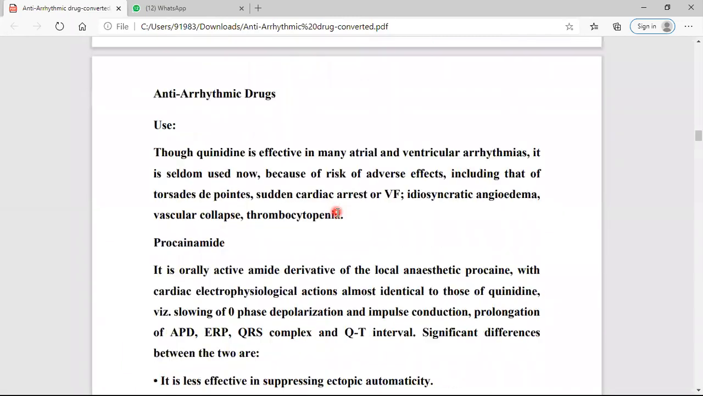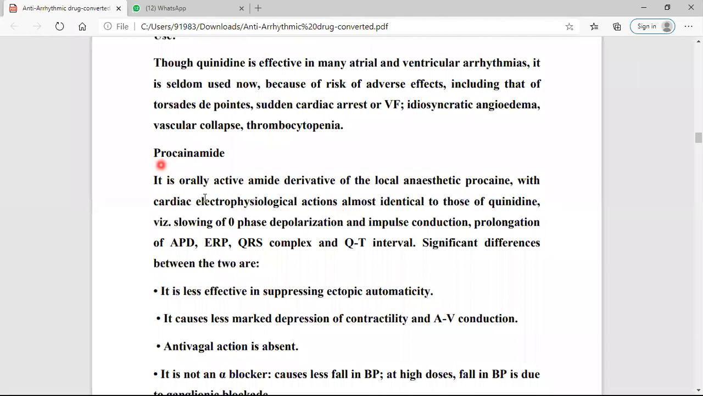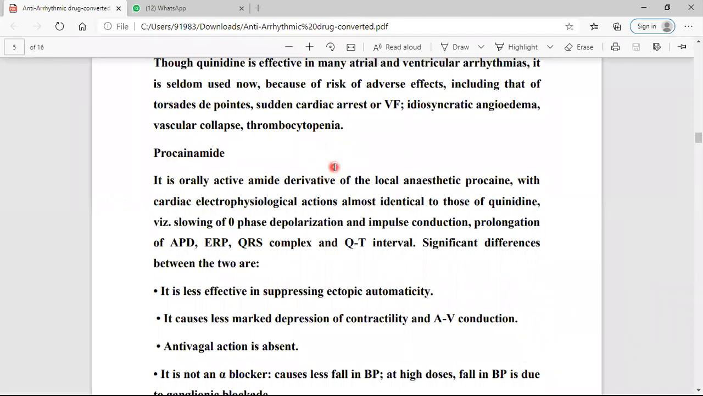Okay, now we'll see the second drug. It is procainamide in class 1A. You are going through this drug procaine, which is a local anesthetic drug. Now procainamide is the amide derivative of procaine, which has antiarrhythmic action.